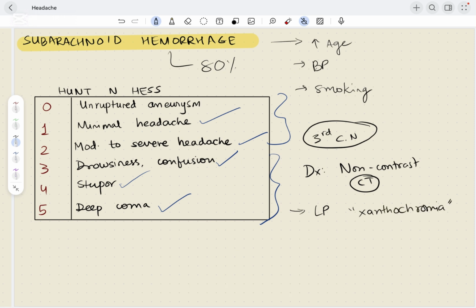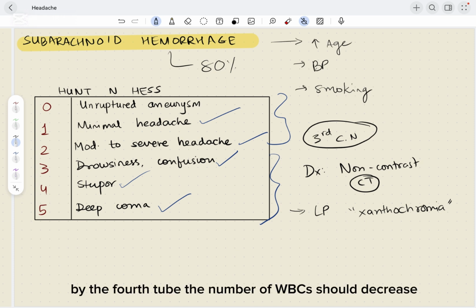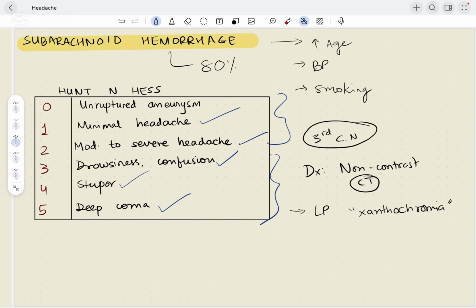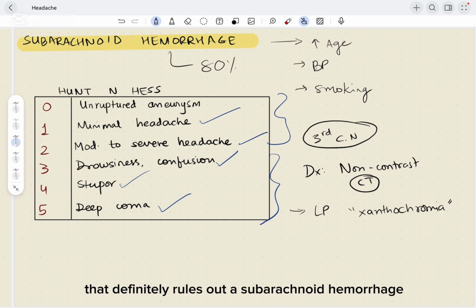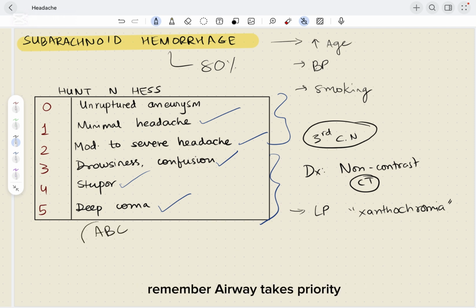This also helps us differentiate between a traumatic LP and true subarachnoid hemorrhage, whereby in a traumatic LP, by the fourth tube, the number of WBCs should decrease, but in subarachnoid hemorrhage, it's going to be consistently present. But if a patient has a normal CT and a normal LP, that definitely rules out a subarachnoid hemorrhage.